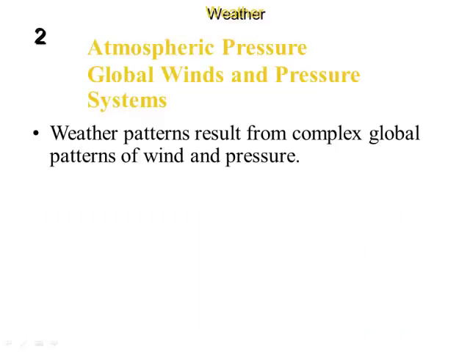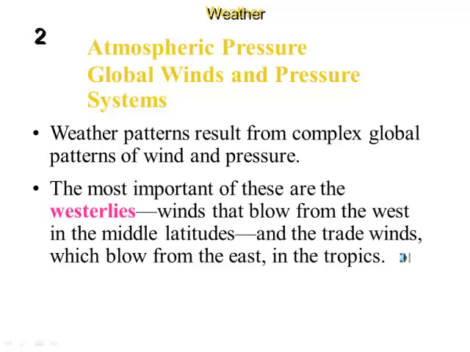These next two slides have the words that I was just describing to you. So if you want to make sure you got these written down in your notes, we will review it. Again, we can have global wind patterns due to these pressure systems, and the two you probably should jot down in your notes are the westerlies. Again, you live in the westerlies, you're in the middle latitude, so your wind is blowing from west to east.